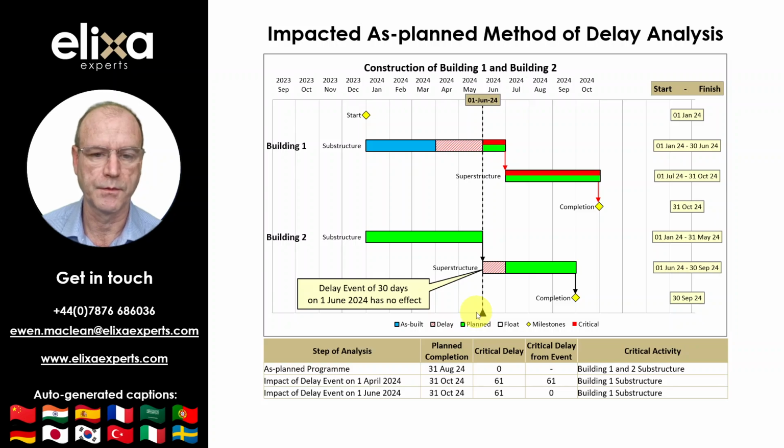Now when we impact the previous 30-day delay event to the start of the superstructure of Building 2, it is evident that it has no effect on completion as Building 1 remains critical. Since it has already pushed completion out to the 31st of October, i.e. beyond the potential delay to the 30th of September from Building 2. So in this example, the results of the impacted as planned method of delay analysis have been shown to be unreliable as it does not take account of what was critical at the time.